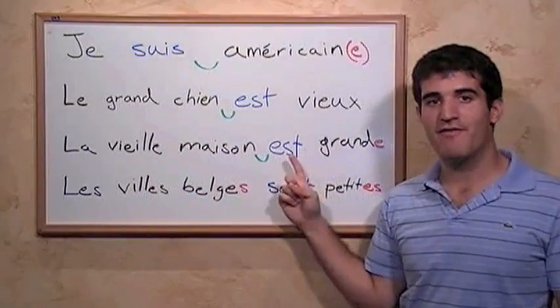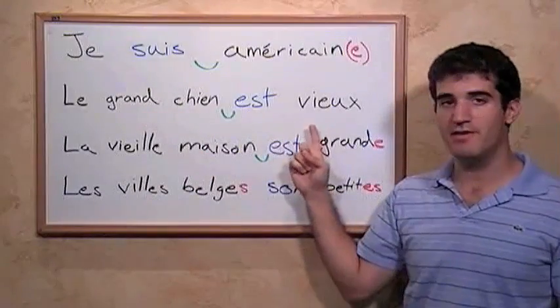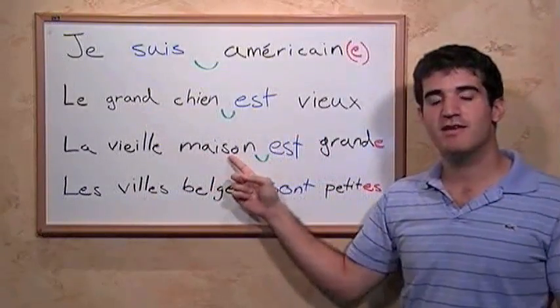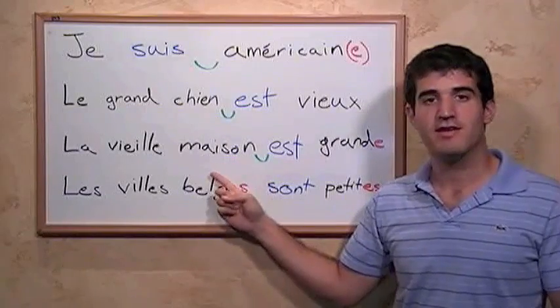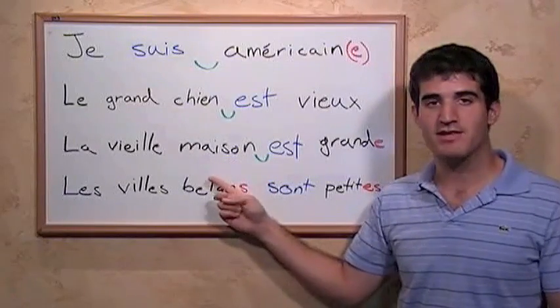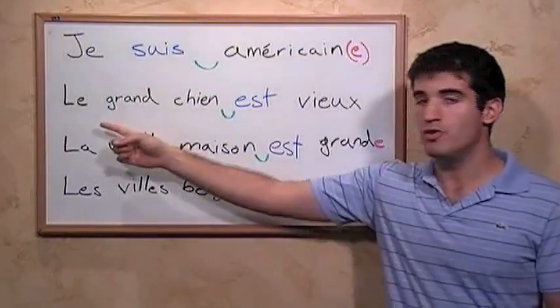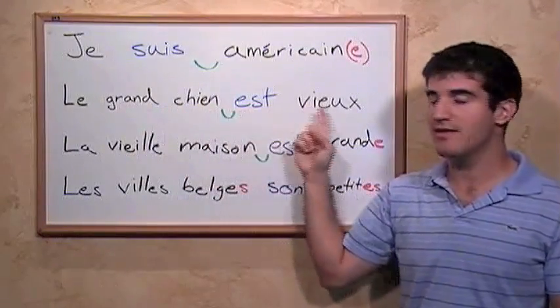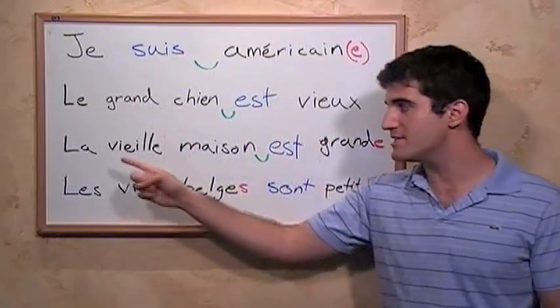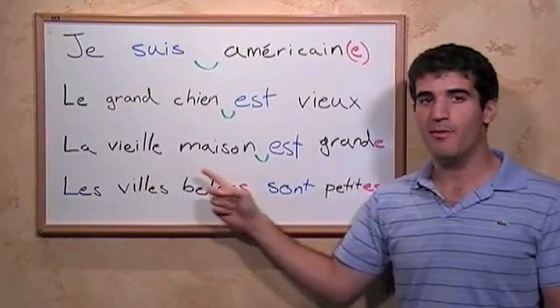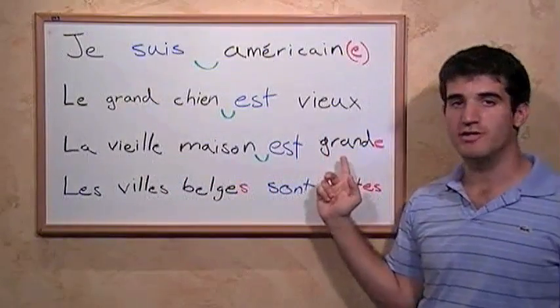So here, we have a very similar sentence to the sentence above it, but because this noun, the subject, is feminine and not masculine, everything changes its form. Le grand chien est vieux versus la vieille maison est grande.